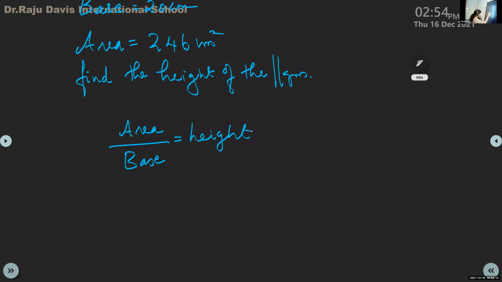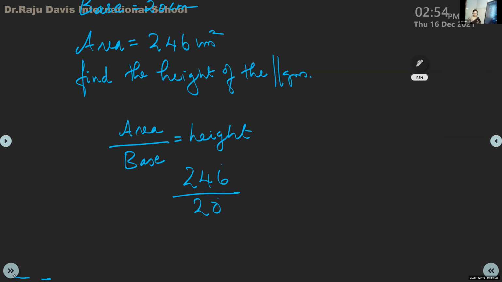So that is area by base, we are doing 246 by 20. You know the common factor is 2. Because the last digit 6 is divisible by 2, and 0 is also divisible by 2, we can conclude that the whole number is divisible by 2.